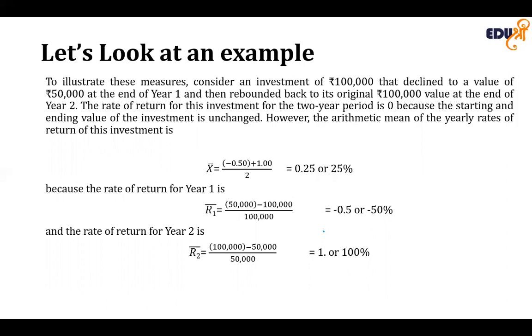However, the arithmetic mean of the yearly rates of return, that is negative 0.50 plus 1.0 divided by 2, is 25%, because the rate of return of year 1 is minus 50% and the rate of return for year 2 is 100%.